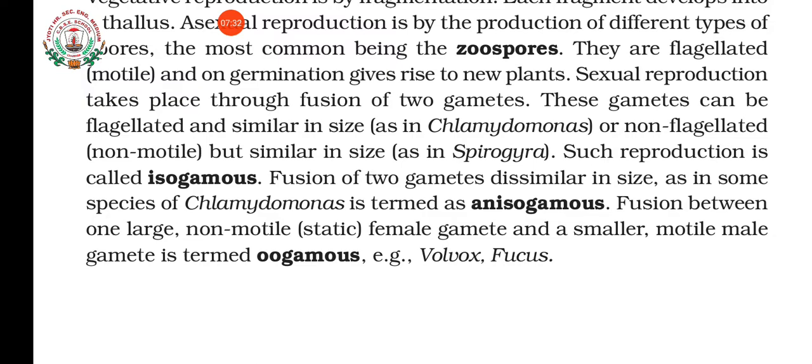So these are the three kinds of sexual reproduction. What are they? Isogamous, anisogamous and oogamous. Examples of organisms that carry out the oogamous type of sexual reproduction in algae are Volvox and Fucus. What is it? Volvox and Fucus. So you just go through the names. Some names only we are studying, so when you repeat 2-3 times you will get it.